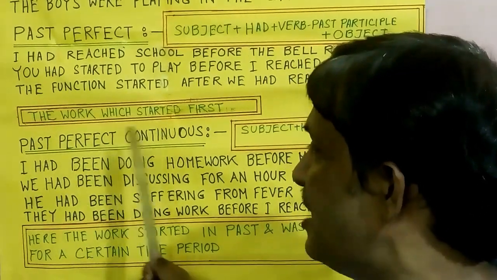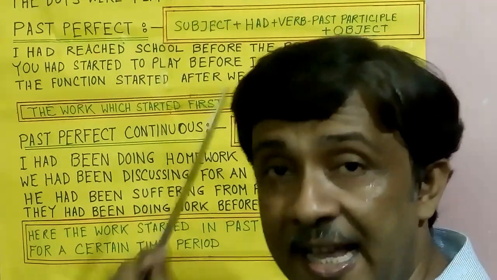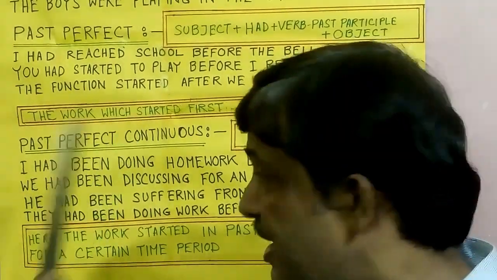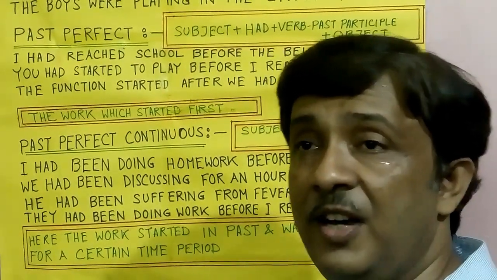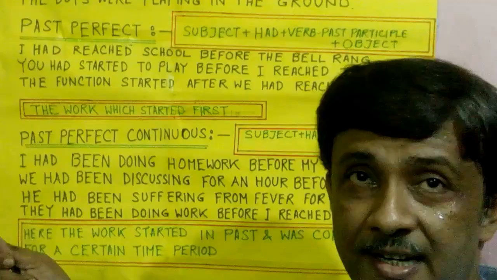So what is the formula of past perfect continuous tense? That is subject plus had been plus ing with the verb and object. So here two activities are there. In between the two activities, one activity was taking some time to complete before the other activity.